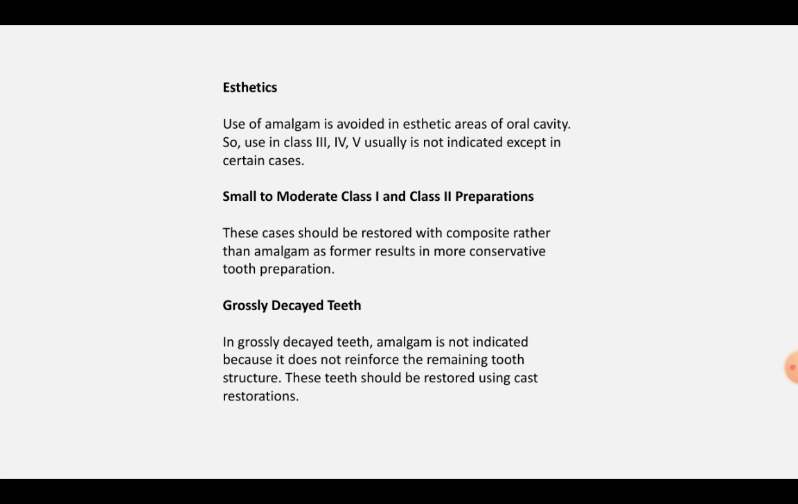Aesthetics. Use of amalgam is avoided in aesthetic areas. Therefore, in class 3, class 4 and class 5, amalgam is usually not indicated except in certain cases. Small to moderate class 1 and class 2 preparations should be restored with composite rather than amalgam, as the former will result in more conservative tooth preparation.